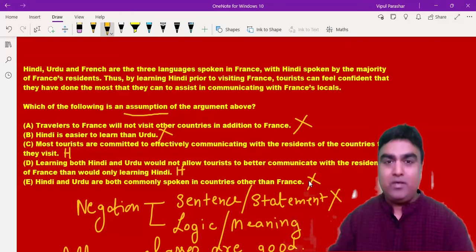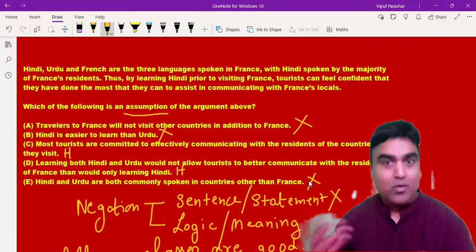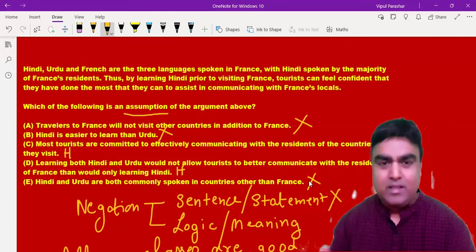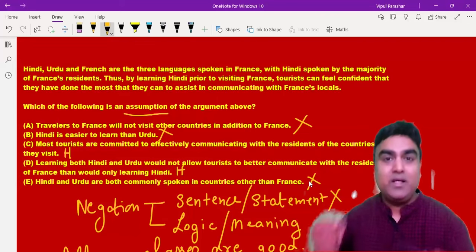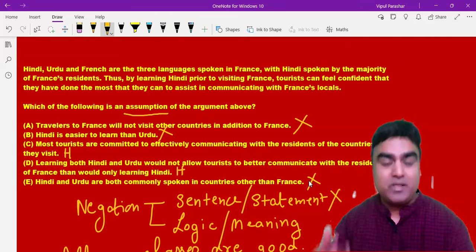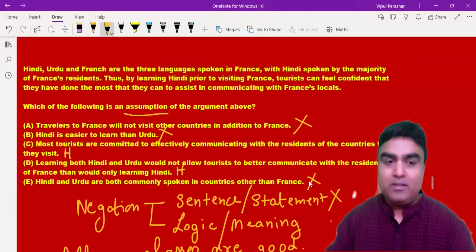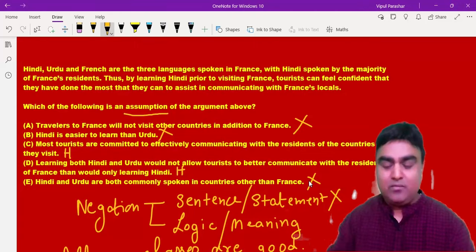So if people are committed or not committed, does it bring any change in the conclusion? The point is, if I'm negating an assumption, the whole argument or the conclusion should fall. But this is not following. Rather, why even see that in the negation?